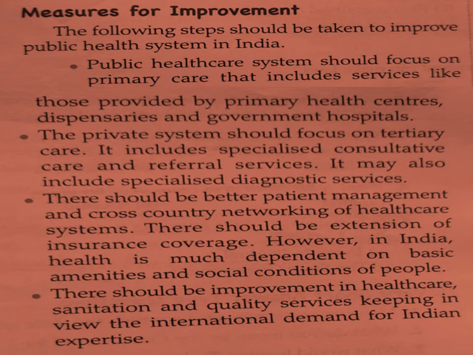The private system should focus on tertiary care, which includes specialized consultative care and referral services. Also, it may include specialized diagnostic services.